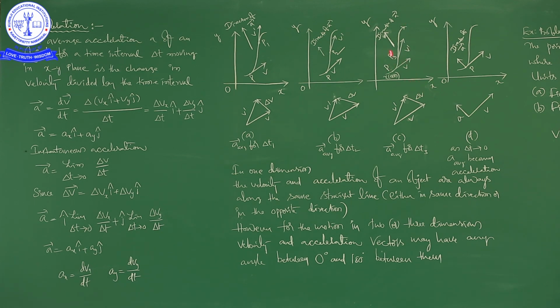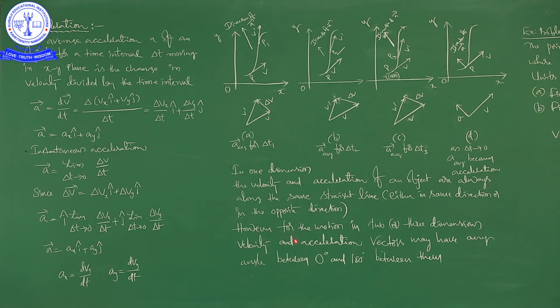Okay, right. Afterwards, you see this paragraph. In one dimension, the velocity and acceleration of an object are always along the same straight line, either in the same direction or in the opposite direction, right. So, you just see this line: velocity and acceleration of the object are always along the same straight line.